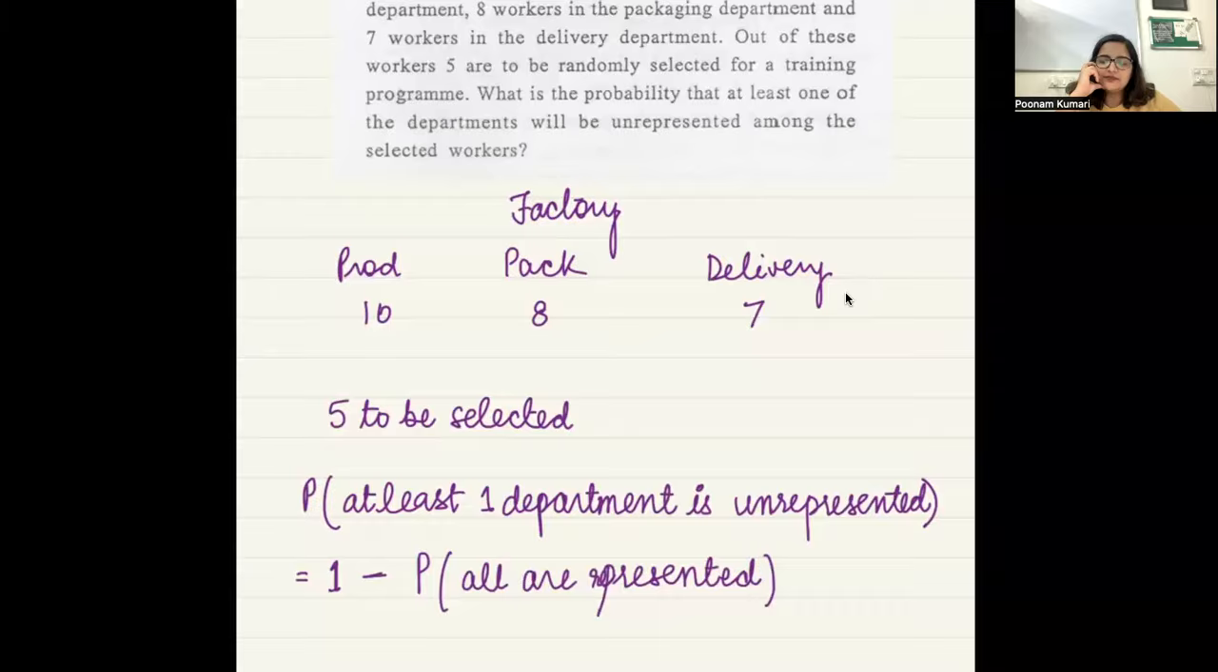Ma'am, it will be similar to the first part. 10C5 plus 8C5 plus 7C5 by 23. But that will just tell me that people are coming only from one department, na? Then two departments are unrepresented. All department representing would mean that out of these 5 people, I should have people from all departments, right? Yes. So how do I decide how many people to take from production, how many from packaging, how many from delivery?